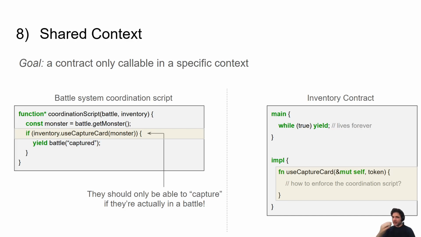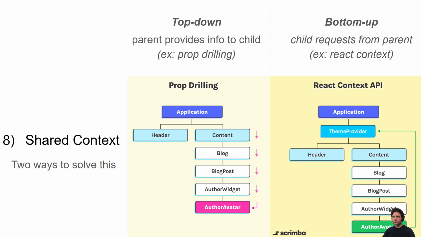So what about shared context? How do you handle shared context in this new Starstream system? For example, you might want to have a game. In the game, you have an inventory system. In this inventory system, you might have some kind of capture card where you can capture monsters. How do we enforce that you can only capture a monster if you're in a battle, and you can only capture the specific monster you're battling, right? So this is like cross-contract dependencies. How do we capture this concept?